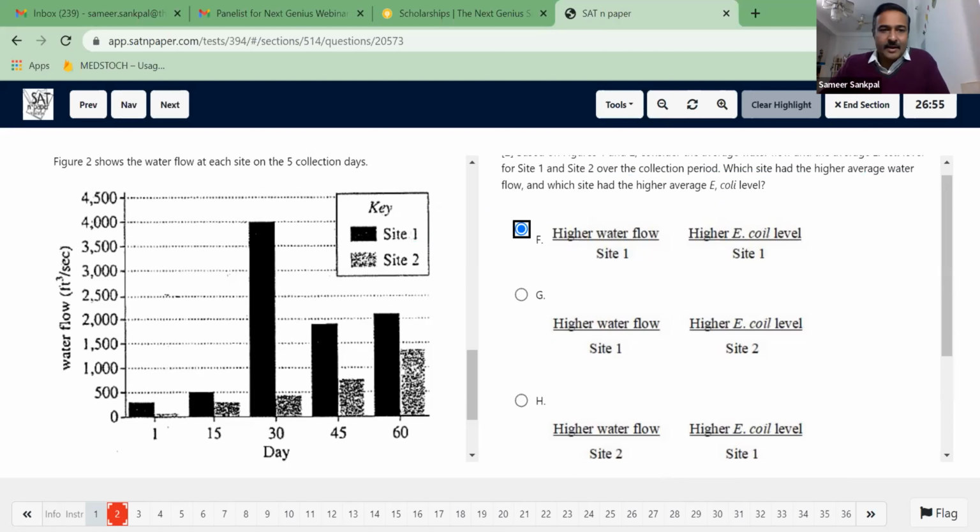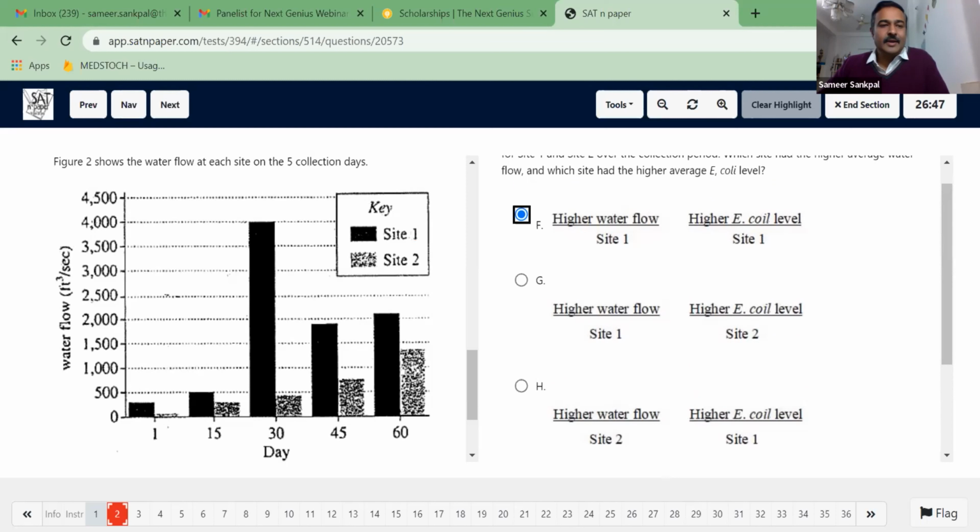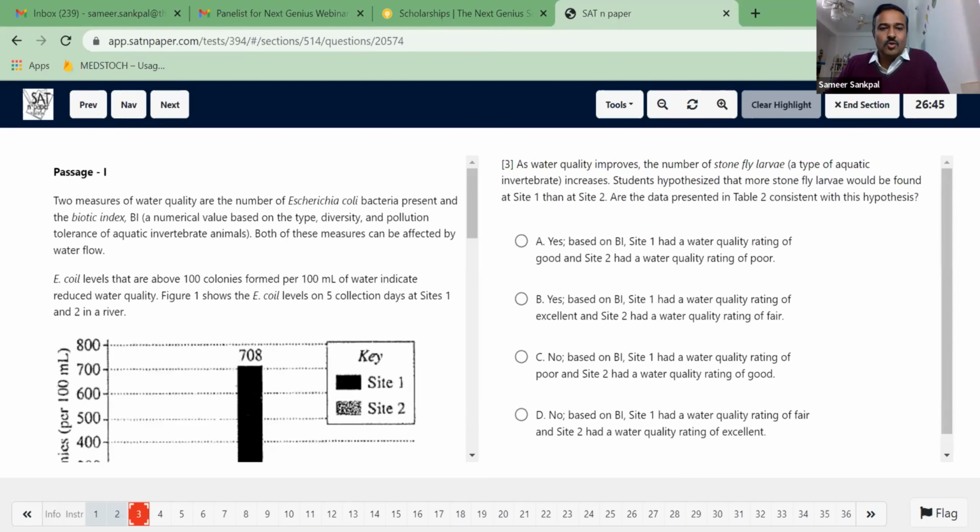So without reading any of the information given in the passage or any other theory part, I'm able to answer this question just looking at this. Let us see more questions from here.